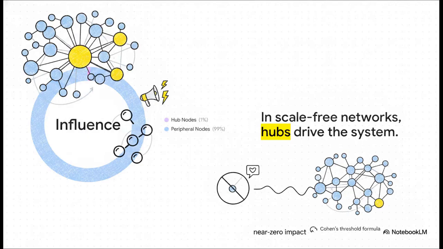And Dr. Chen represents one of those peripheral nodes. According to network science, specifically a concept known as Cohen's threshold formula, these peripheral nodes are structurally invisible. What does that mean? It means that within the vast mathematical topology of the network, whether this node is there or not doesn't change how the network functions. Deleting them or having them become active with a single retweet has near zero impact on the system's overall robustness. They just do not have the connections to influence the hubs.